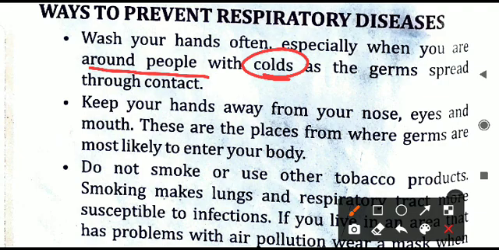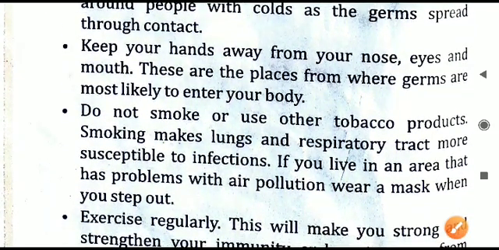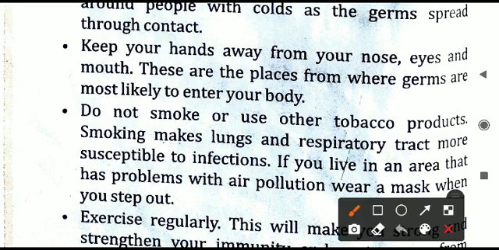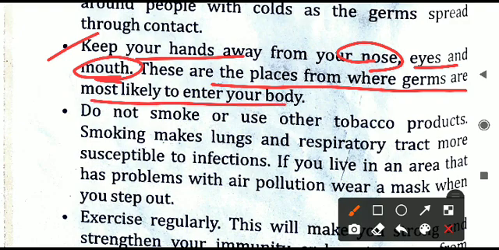As soon as you reach your home, and whenever you get free time, regularly wash your hands, so that in case germs have been in contact with them, you can wash them off and be on the safer side. Keep your hands away from your nose, eyes and mouth. These are the places from where germs are most likely to enter.